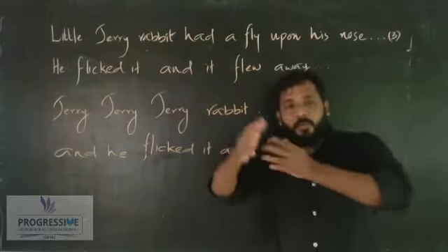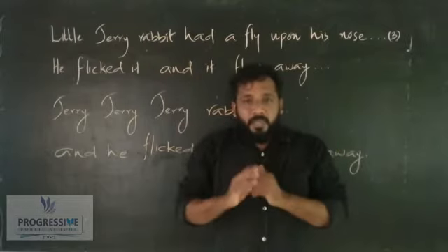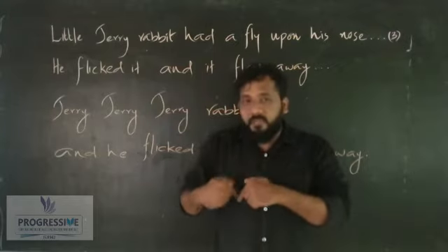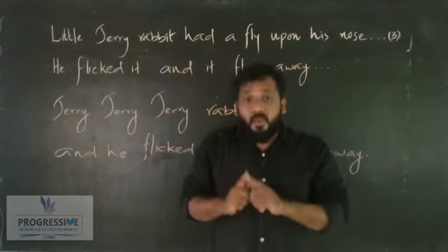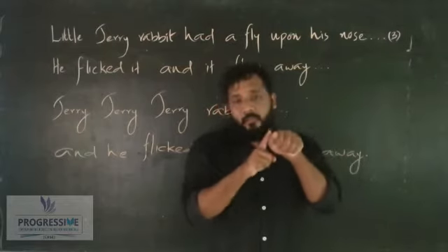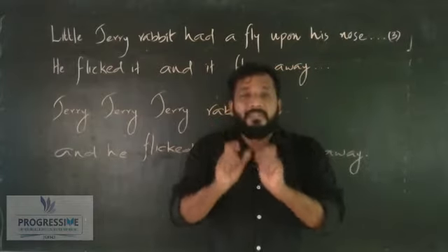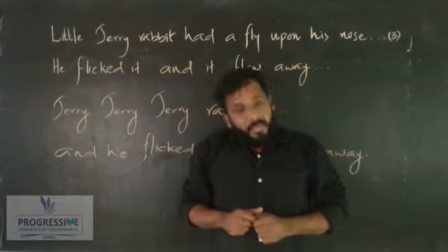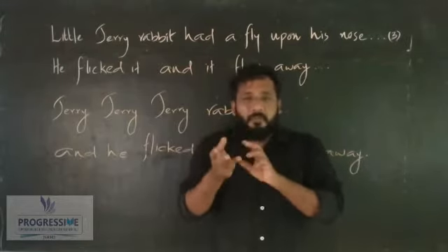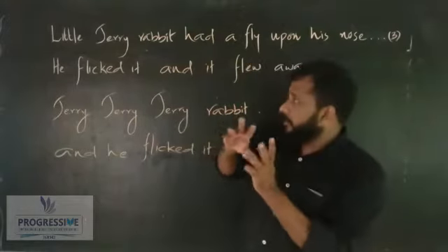So when we are speaking also, we are using so many words. When we are speaking to each other, we are using so many words. For example, we can take this sentence itself: five words are used to say a simple sentence. So in a sentence, there are a number of words. We will take this example.